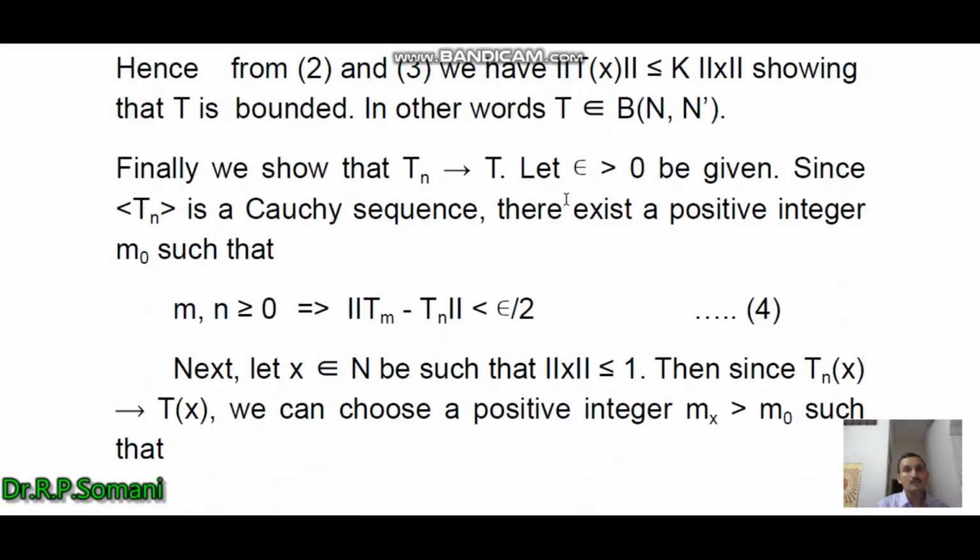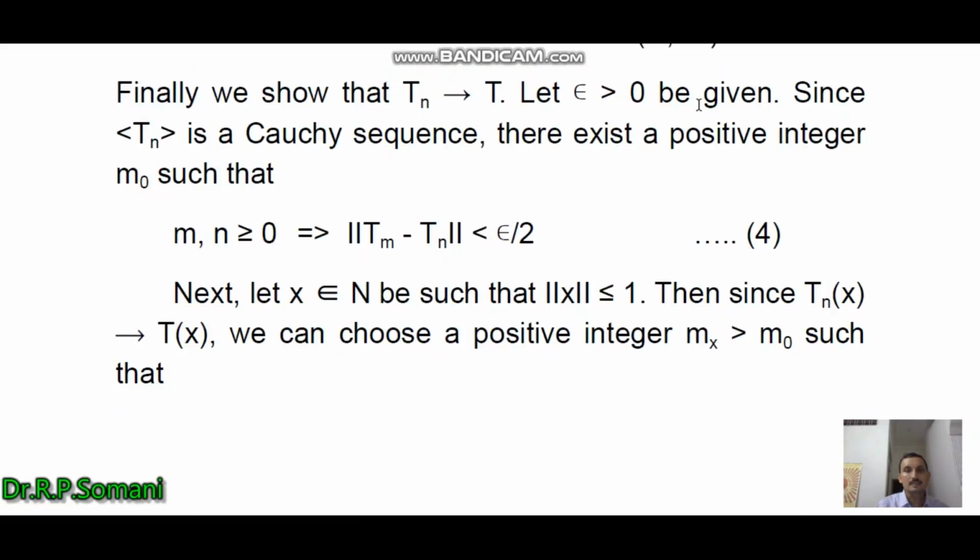So finally we show that Tn tends to T, and for this let epsilon greater than 0 be given. Since Tn is a Cauchy sequence, there exists a positive integer m0 such that for all m, n greater than or equal to m0, we obtain norm of Tm minus Tn less than epsilon by 2.